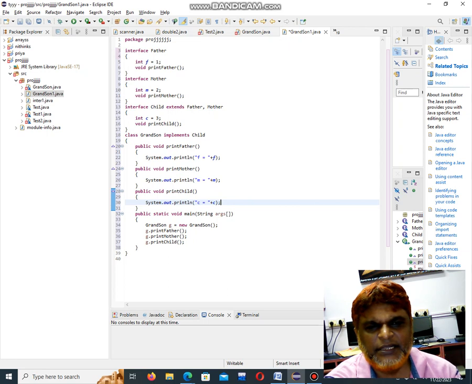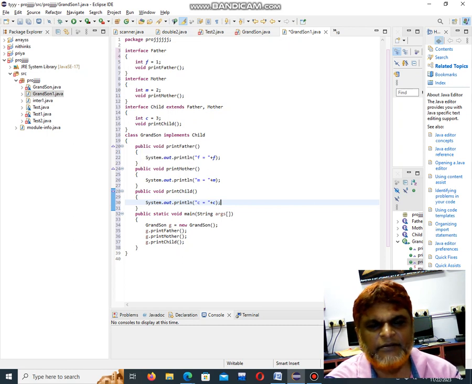Now in the main function, if I call the object of grandson, I can get the details of child as well as father and mother, because child is inherited from father and mother, and grandson is inherited from child. This grandson is linked with child, and child is linked with the parents. If I call the object of grandson, I can get the details of all of these.